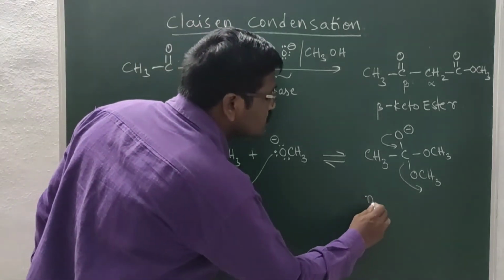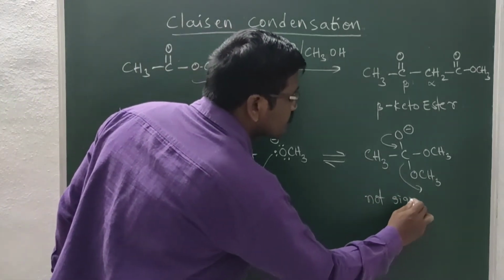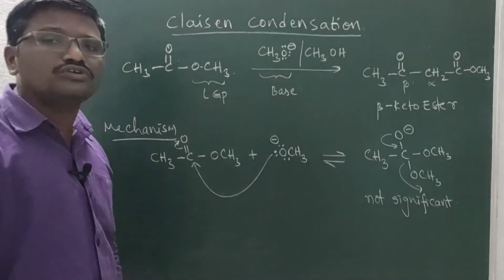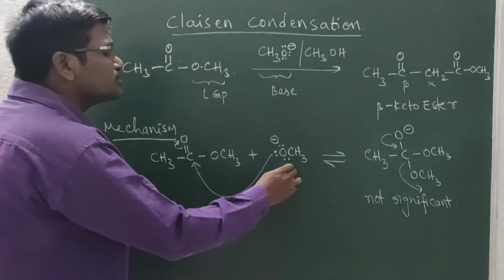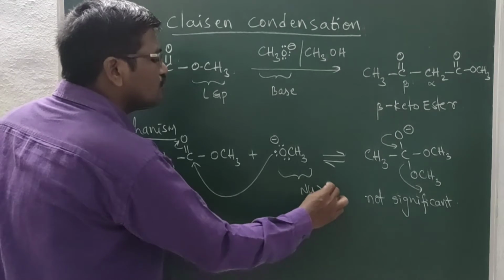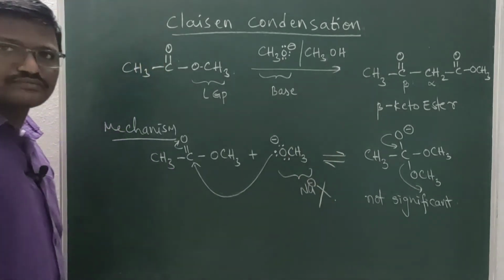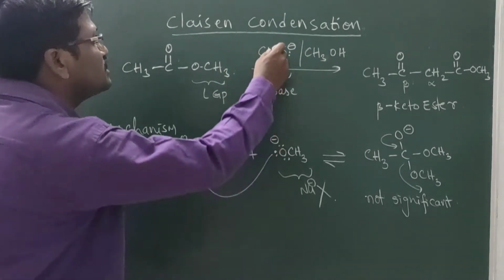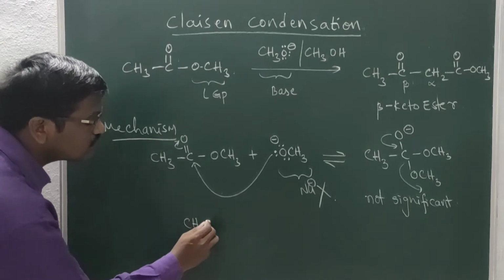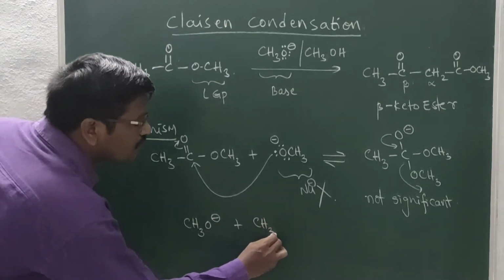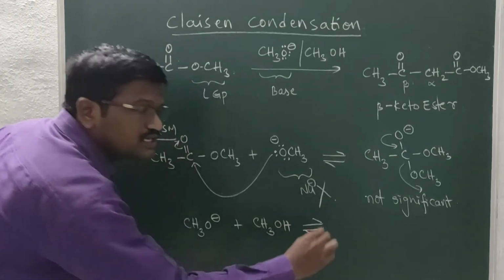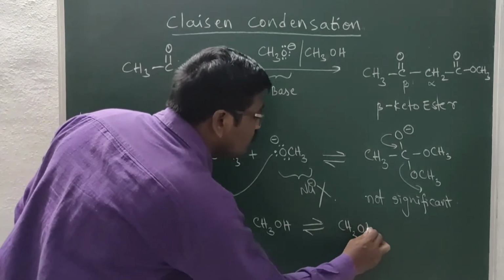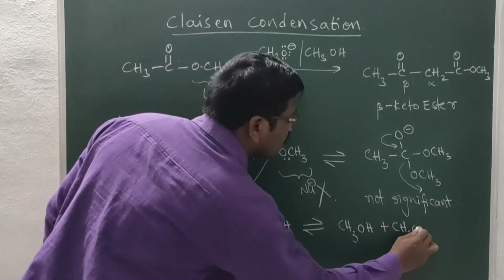So this reaction is not significant, because we got the same reactant by undergoing the nucleophilic addition reaction. So this methoxide ion cannot act as a nucleophile. And there is another possibility: methoxide ion can react with methyl alcohol, undergoing an acid base neutralization reaction to give methyl alcohol and methoxide ion.